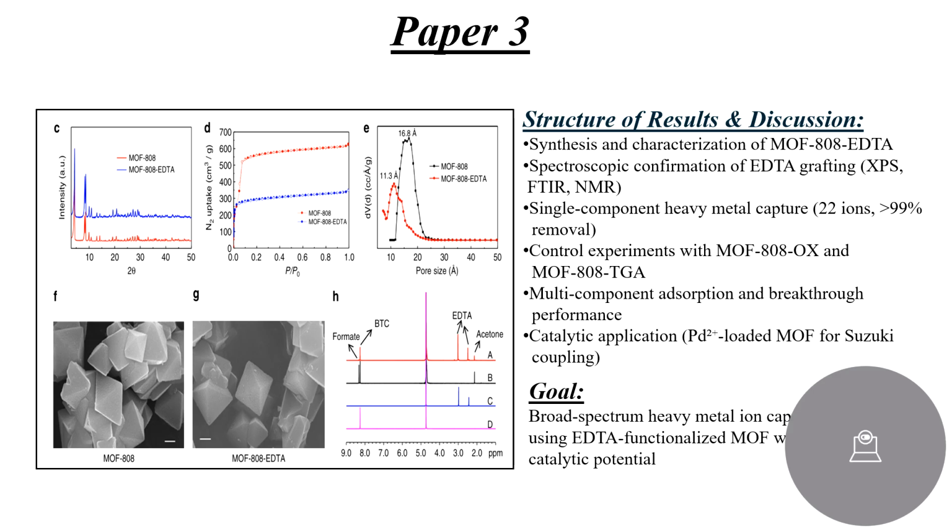Does it actually catch heavy metals? This is the headline result. They don't just test it on one or two metals, they test it on 22 different metals: lead, mercury, cadmium, and the result is almost always the same, over 99% removal. That's the moment in the paper where you go, wow, that works on everything. It's really satisfying to read.